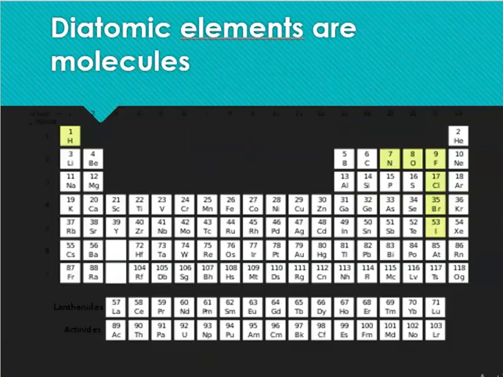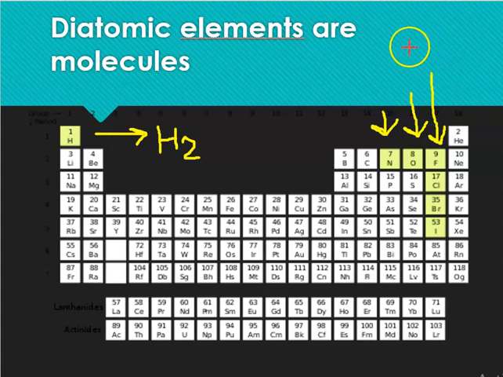As I mentioned before, diatomic elements are molecules. In this case, my diatomic elements need two to be together. They do not exist just as H. We have H2, N2, O2, and all of group 7 are diatomic molecules. So we find these types of elements like this. If we have an I, only an I, it's not going to be iodine, it's going to be a radical because in order to exist, it needs to be paired up. Very important.